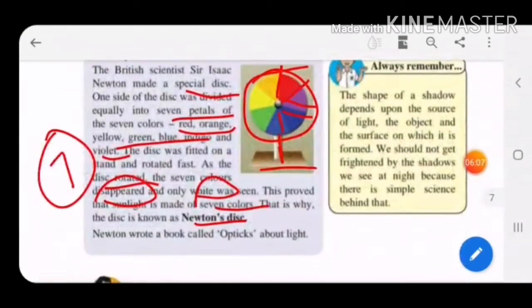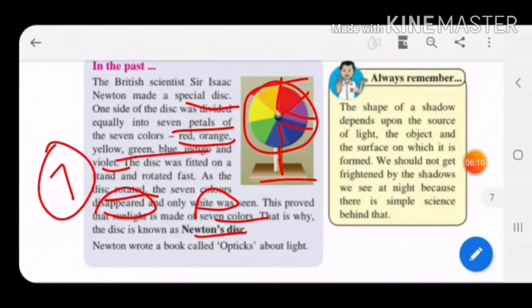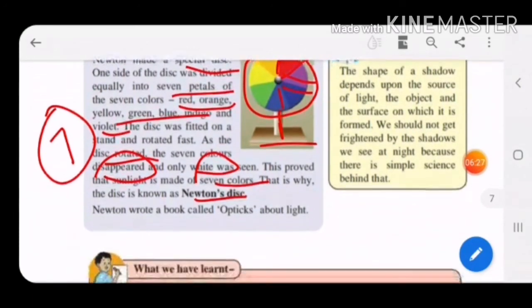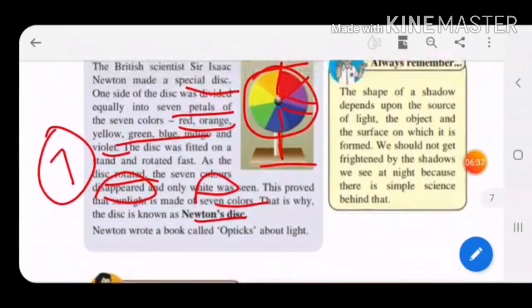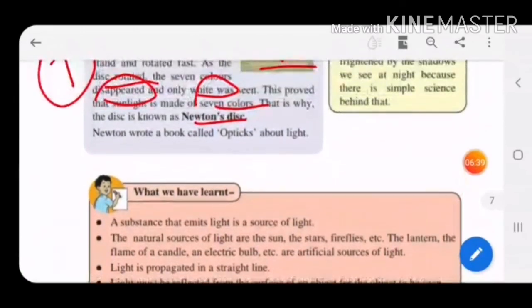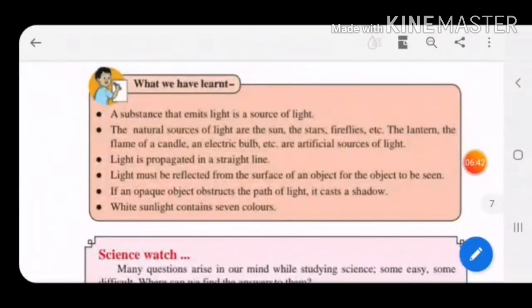Okay, children. So always remember, the shape of a shadow depends upon the source of light, the object and the surface on which it is formed. We have seen, children, the shape depends on the source of light, what you have taken, torch, the object, and the surface on which it is formed. We should not be frightened by the shadows we see at night, because there is a simple science behind that. Sometimes at night we see some shadows on our window, and we get frightened. But children, there is a simple science behind that. No need of being frightened. So here we have ended our chapter.